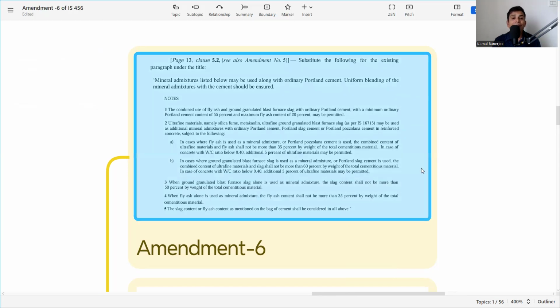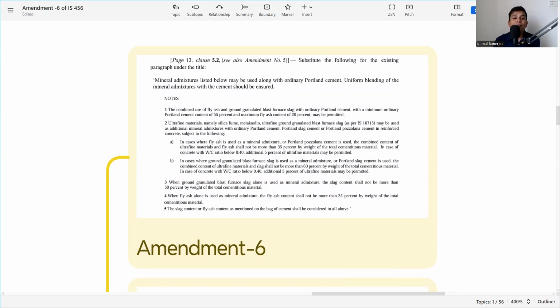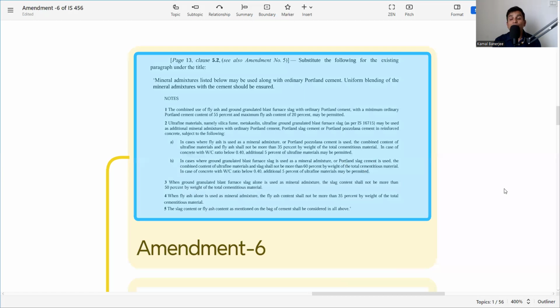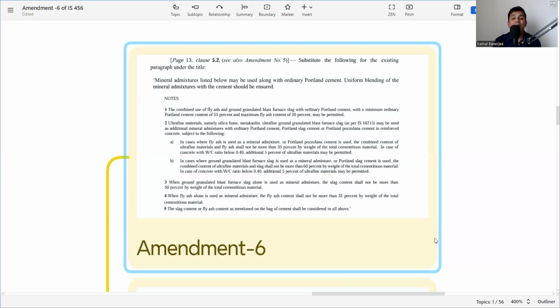Then the second note is ultrafine materials, namely silica fumes, metakaolin, ultrafine ground granulated blast furnace slag as per IS 16715, may be used as additional mineral admixture with ordinary Portland cement, Portland slag cement, or Portland pozzolana cement in reinforced concrete, subject to the following. So it says that silica fumes, metakaolin, ultrafine ground granite, and the finer GGBS can be used. So what is the condition when we can use them? That has to satisfy these two criteria, A and B.